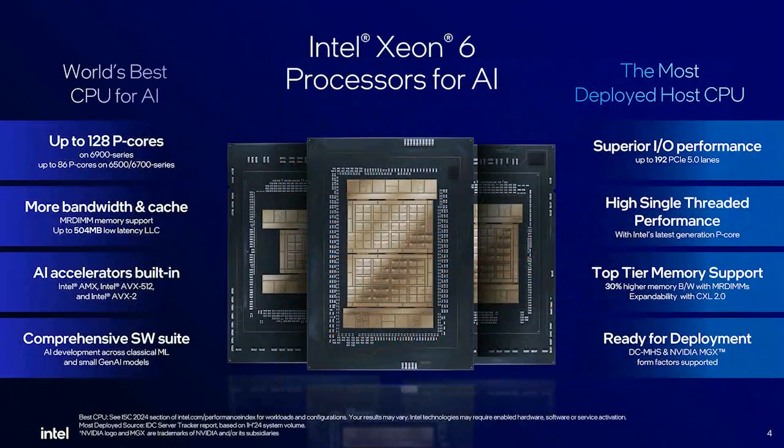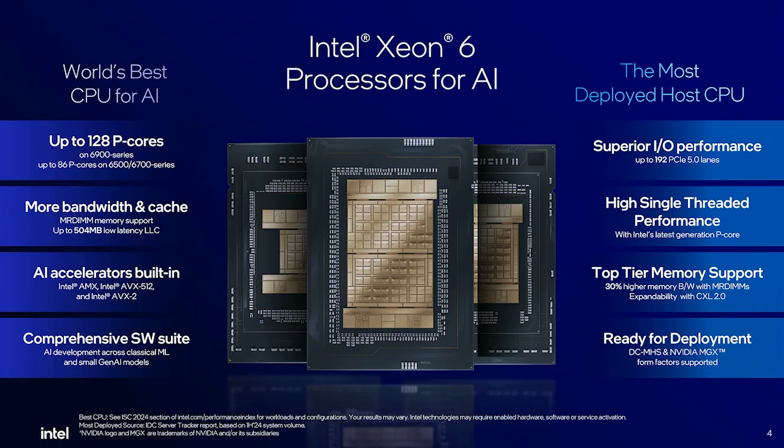Now, presenting to you the latest generation of CPUs out there from Intel, which is Intel Xeon 6. Intel Xeon 6 comes with P cores, with up to 128 P cores in the 6900 series.